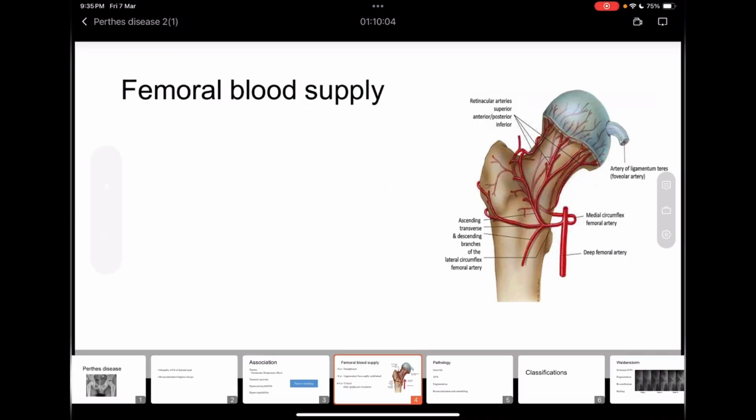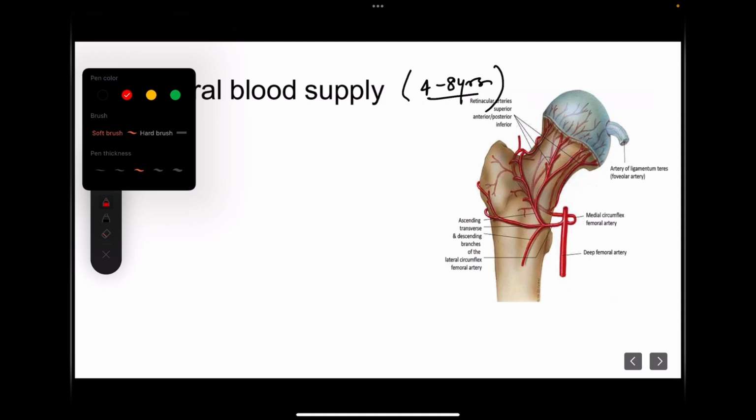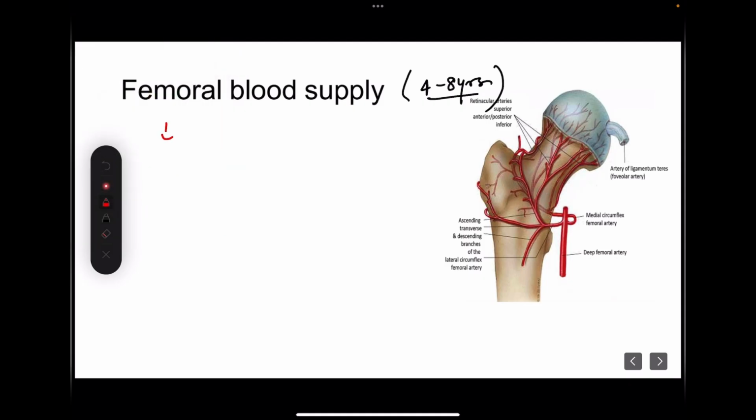Now coming to the blood supply of the femoral head. This is very important to understand why Perthes disease develops in children who are at the age of 4 to 8 years. Firstly, we should know the blood supply of the femoral head. The femoral head derives its blood supply from 4 sources. One is ligamentum teres, the foveal artery.